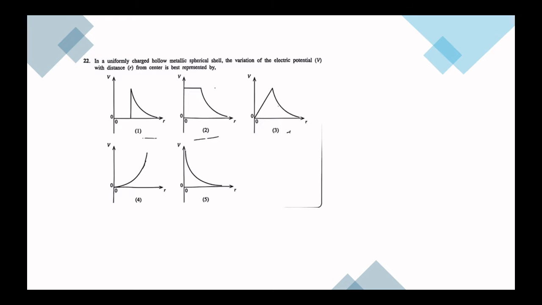A uniformly charged hollow metallic spherical shell, what is the variation of V with R from the center? Now we know that when we have a metallic sphere which is charged, then there's no electric field in the inside, then the potential doesn't change from what is on the surface. So on the surface and inside we have the same potential. With distance it decreases. So the answer would be second.